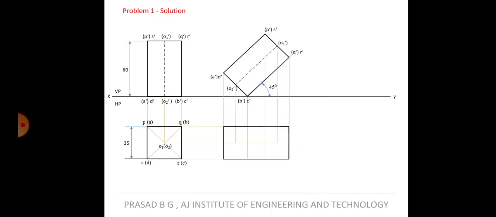Nowhere will the boundary have a hidden line. So very simple concept. First connect the outermost boundary. Boundary is always visible. Rule number 1. Then rule number 2, identify whether the top is visible or the base is visible. As I have already told you, you are seeing from here, right? From the top. So the top portion is visible. This is visible. This is hidden.